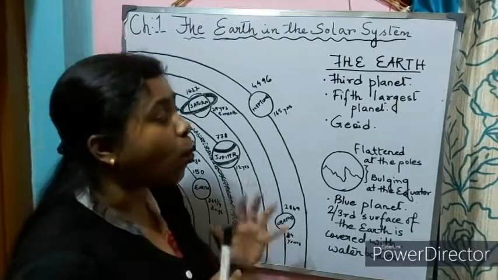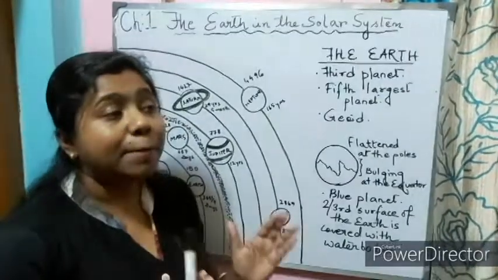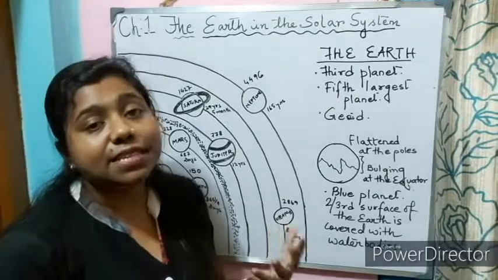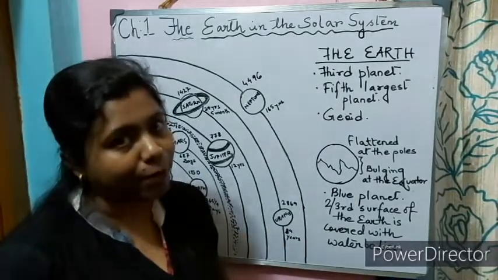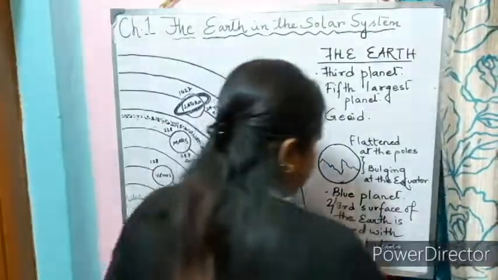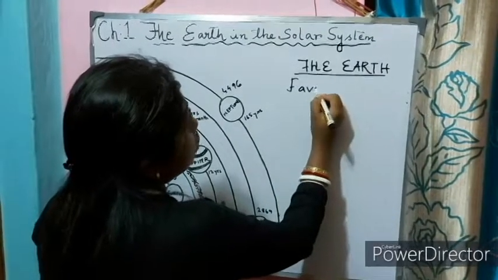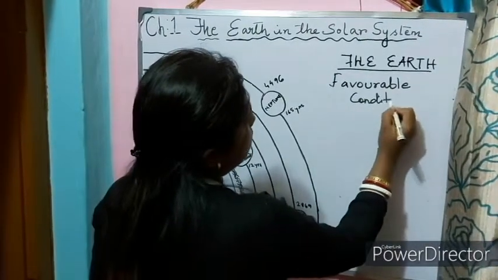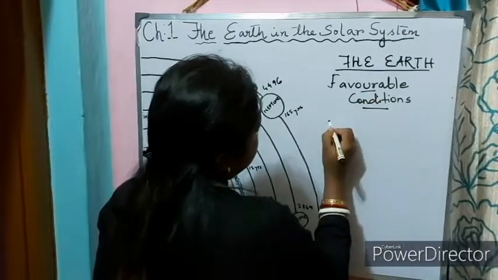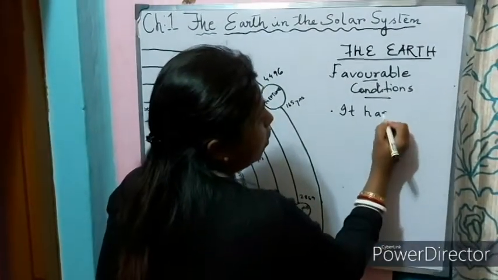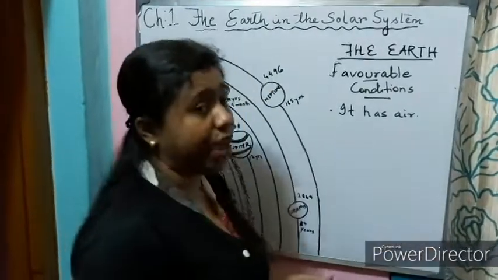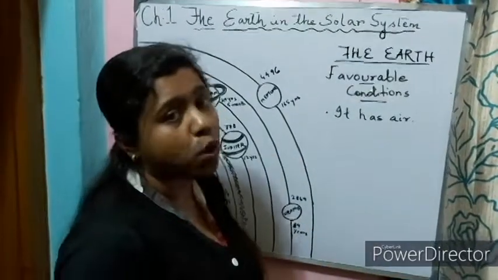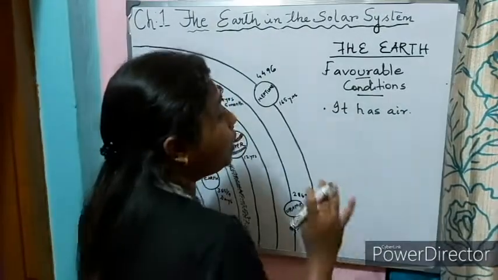Now, Earth is the only planet that is unique. Why? Because it has the favorable conditions which can actually help in the existence of human beings. Now, what are the favorable conditions? It has air. If there is no air, from where will we get oxygen, and from where will the plants get carbon dioxide? So it has air, which is very important for the existence and survival of human beings.